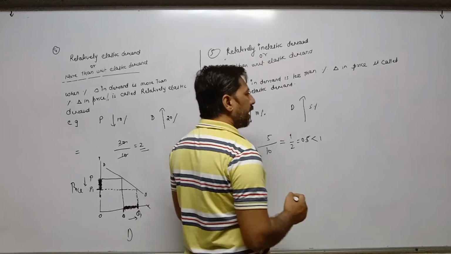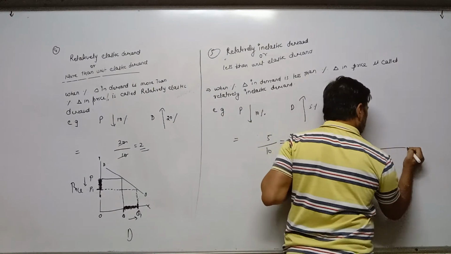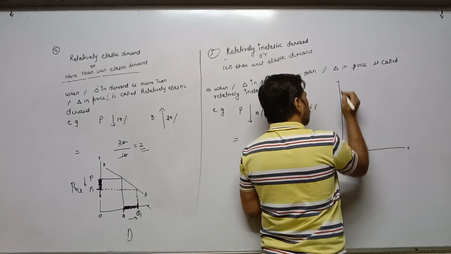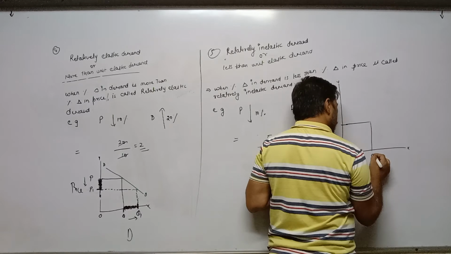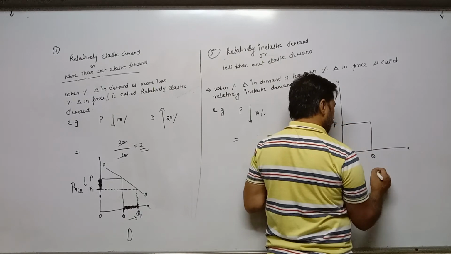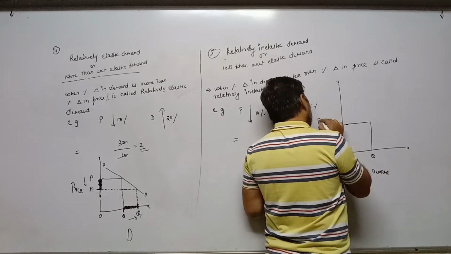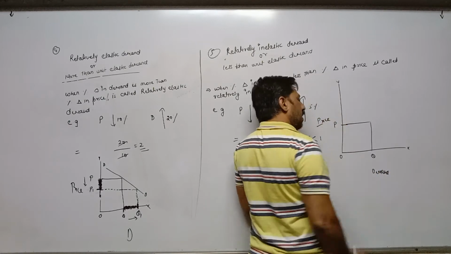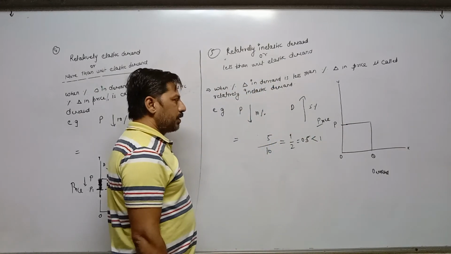Now according to the diagram, right now price is OP and demand is OQ.